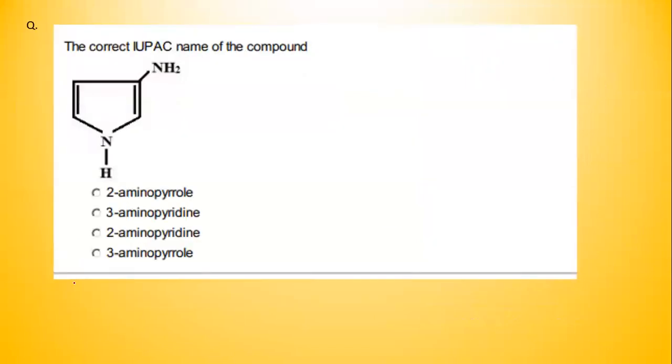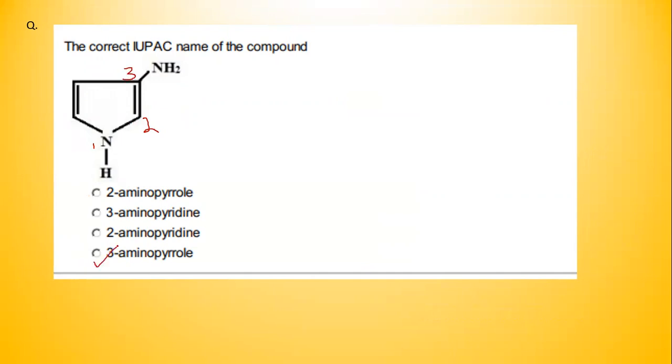This is a very straightforward question. What is the IUPAC name of the compound? The two confusions that occur are whether this is pyrrole or pyridine. That would be the question. Anyway, this is a 5-membered compound, so it is pyrrole. And next, the numbering starts from here. So 1, 2, and 3. So this is 3-amino pyrrole. The answer is option D, 3-amino pyrrole.